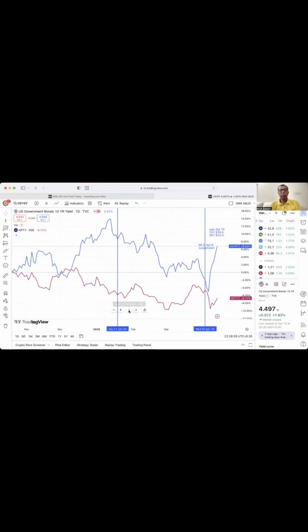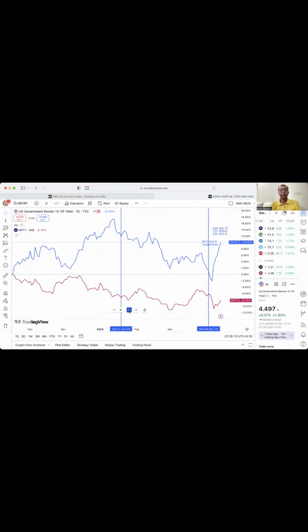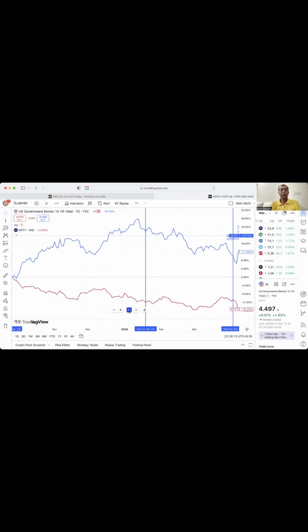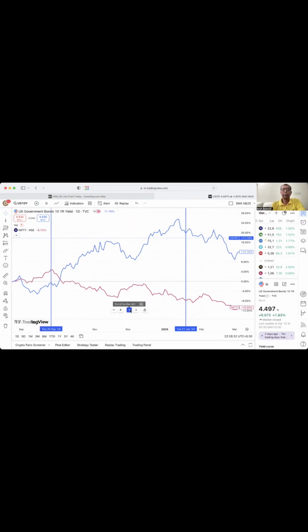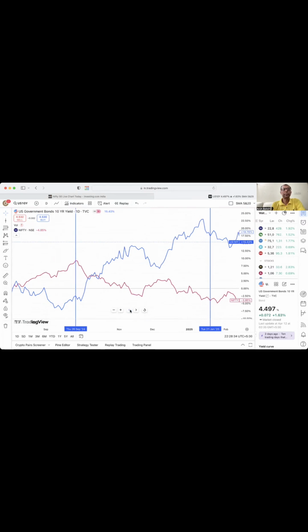So let's go back to the starting point of the bear phase. That was on September, to be precise, September 26, 2024. This is the line on which the Indian market, the Nifty 50, had gone to the top. Let's have a look. This line is showing September 26, 2024.